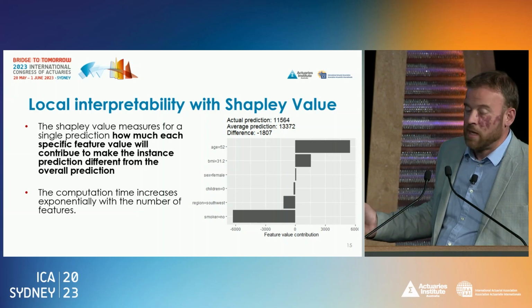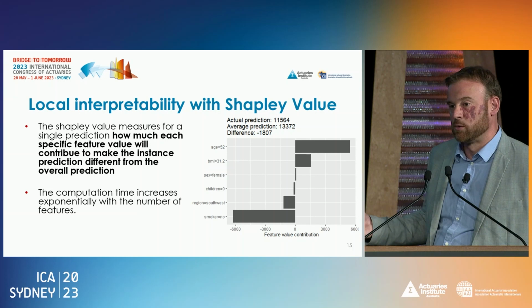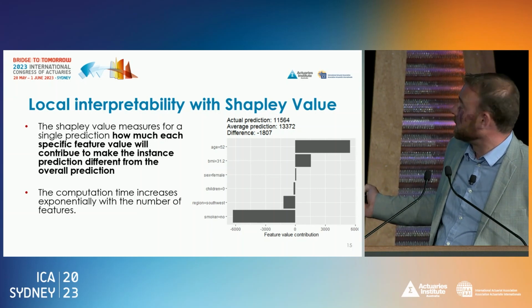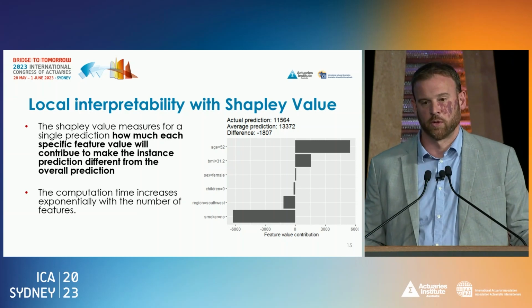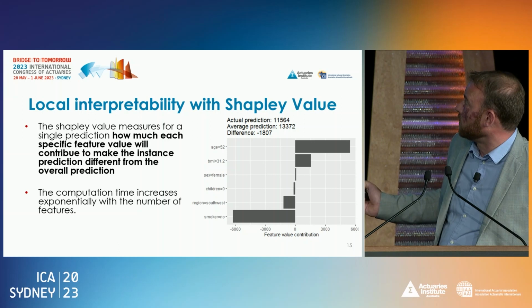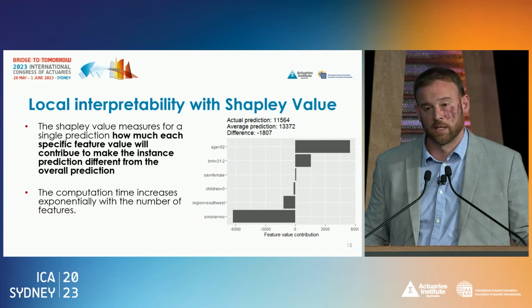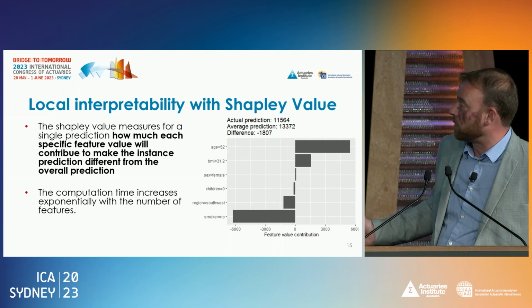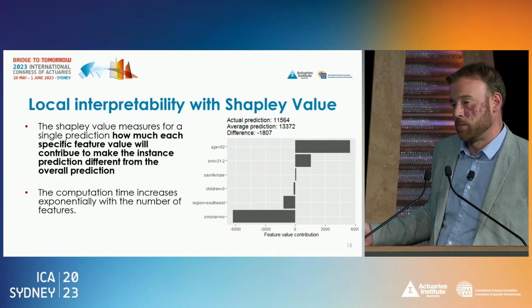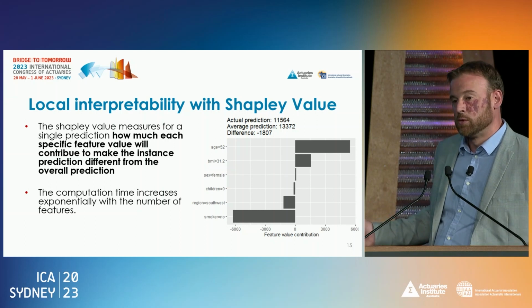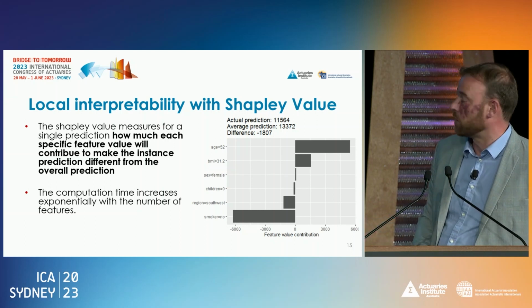So for example, here, with an age of 52, you have an increase of your average cost by nearly 5,000 euro. With a rather high BMI, you have also an increase of the average cost. But this is, in this case, compensated by the fact that this policyholder is a non-smoker, and this characteristic will reduce a lot the average cost.